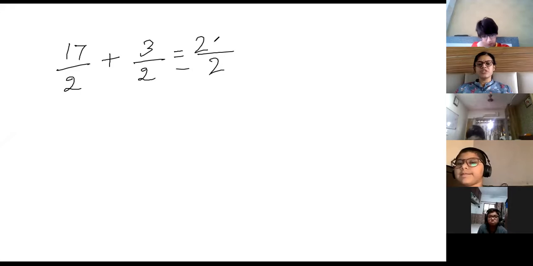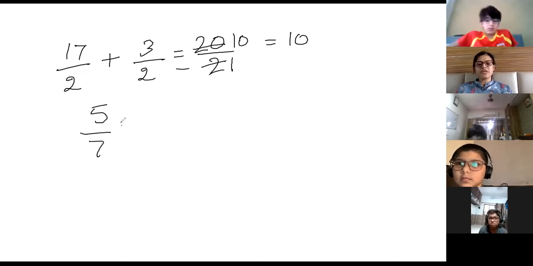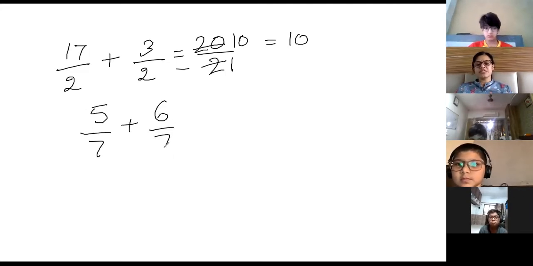20. Now can you make it in the lowest form? 10. 2 ones are 2, 2 tens are 20. So the answer is 10. Now just one more question. 5 by 7 plus 6 by 7. What is the answer, Hamdan? 11 by 7.